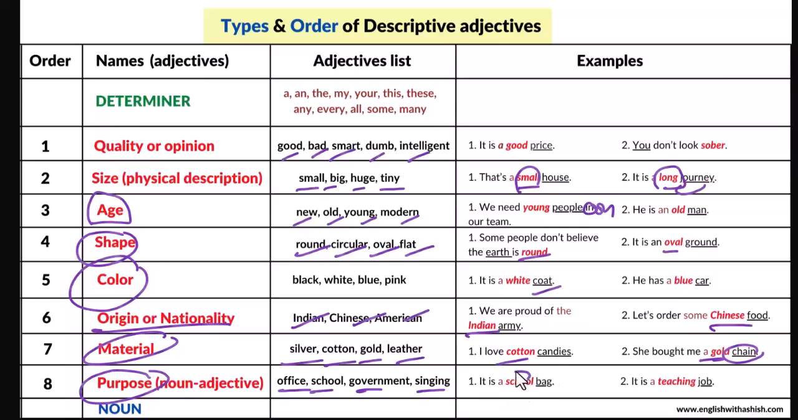What kind of a bag is it? School. It is a teaching job. What kind of a job is it? Teaching job. So school itself is a noun, but here it is used as an adjective. All right. If you want to know more about these adjectives, you can refer to the website and you'll get to know more about it.